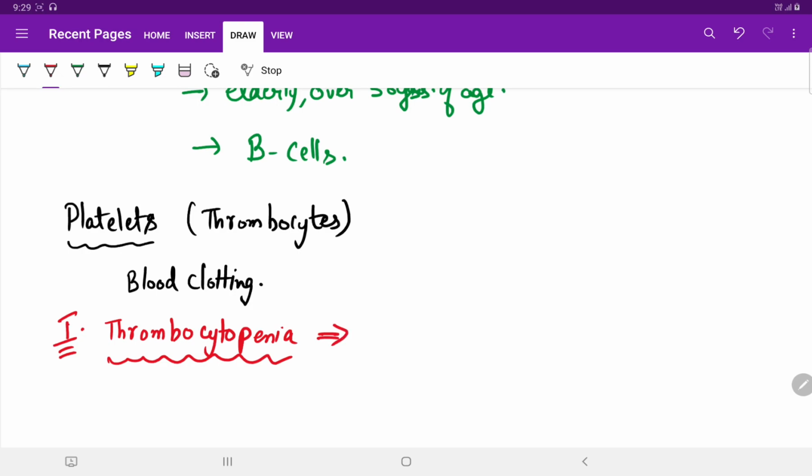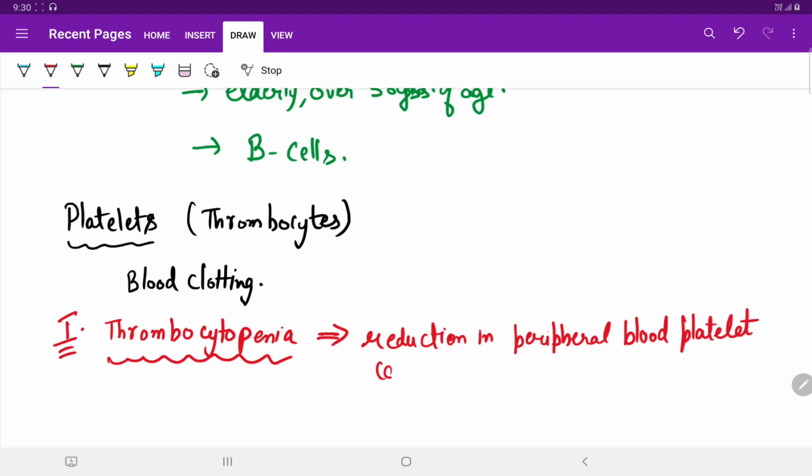It is defined as an abrupt reduction in peripheral blood platelet count that often goes below 1,50,000 per microliter.